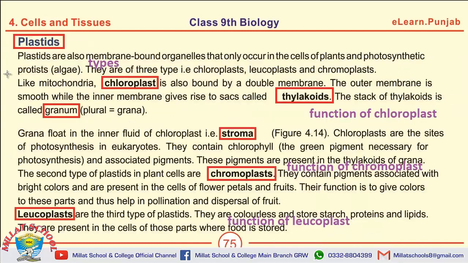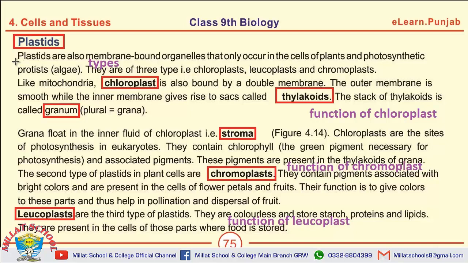Our next topic is plastids, which is also a long question like mitochondria, and both have been selected in the examination many times. The first short question which can be asked from this topic is, like the previous topics, what are plastids?